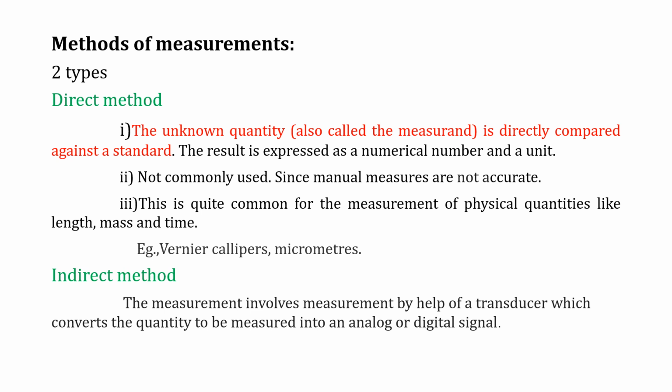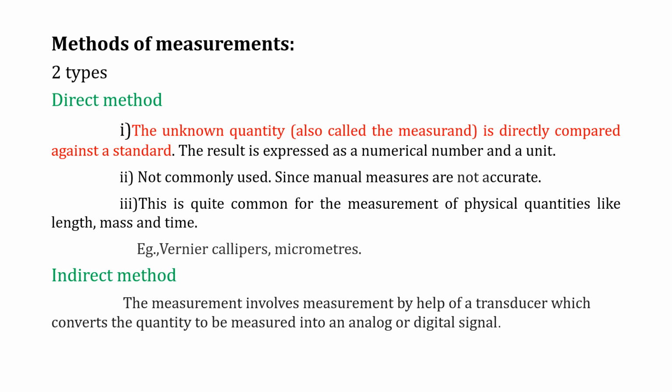Then move on to the methods of measurements. There are two types of methods, direct methods and indirect methods. So what is meant by direct method? The unknown quantity is directly compared against a standard quantity. The result is expressed as a numerical number and a unit. This is quite common for measurement of physical quantities like length, mass and time. For example, vernier caliper, micrometers, digital meters, etc.